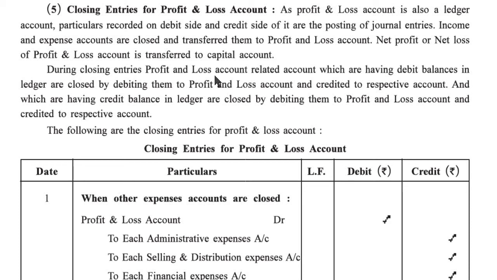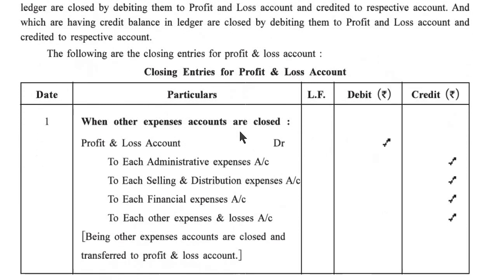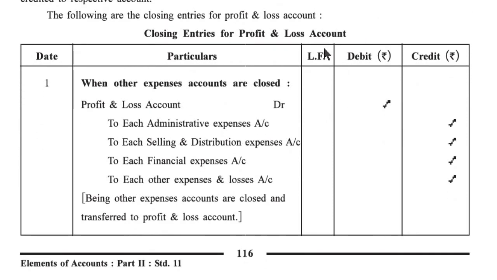During closing entries, profit and loss account related accounts which are having debit balances in ledger are closed by debiting them to profit and loss account and credited to respective account, and which are having credit balance in ledger are closed by debiting them to profit and loss account and credited to respective account. The following are the closing entries for profit and loss account.